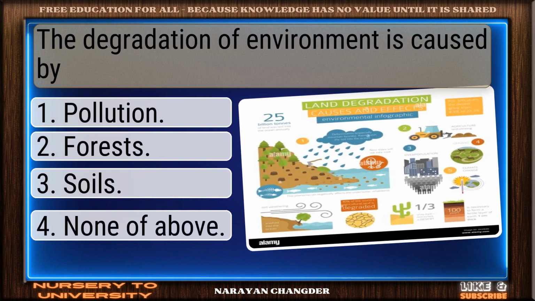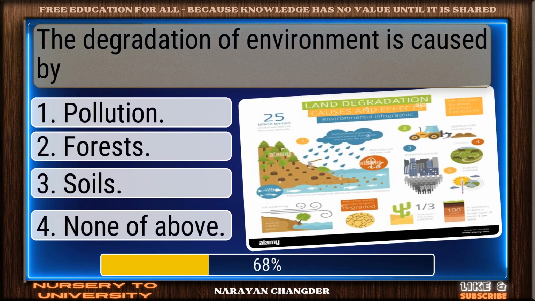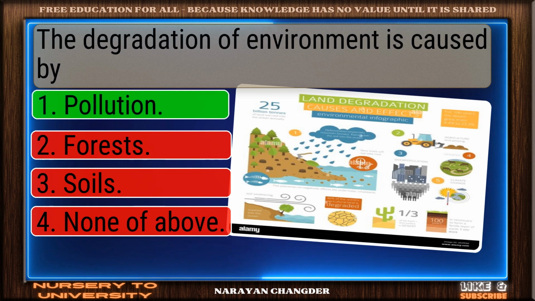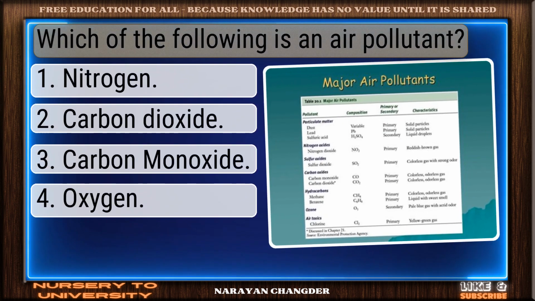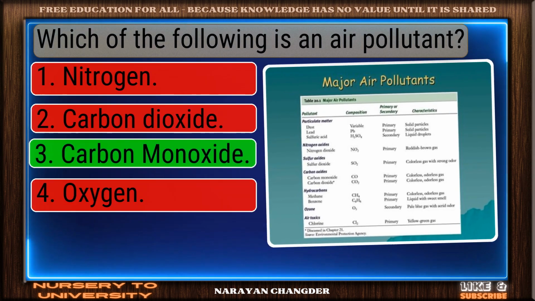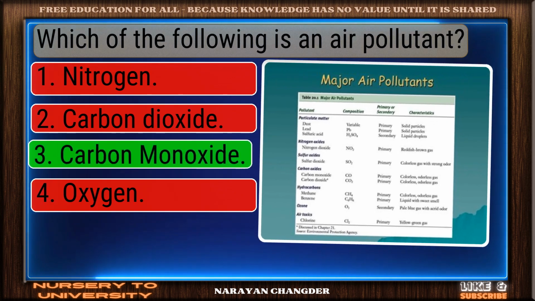The degradation of environment is caused by? Clear logic. Your choice, pollution, is sound and 100% true. Which of the following is an air pollutant? Excellent choice. Carbon monoxide is the right answer.